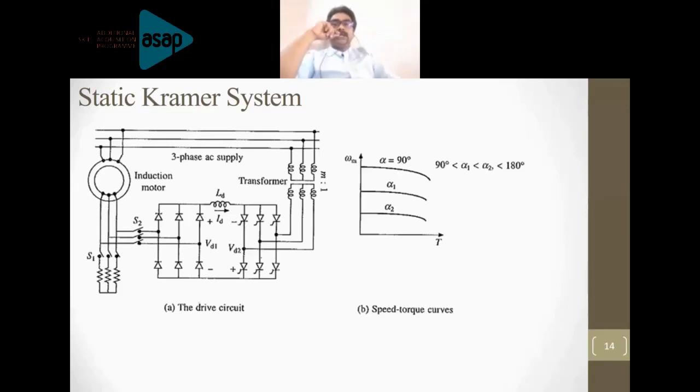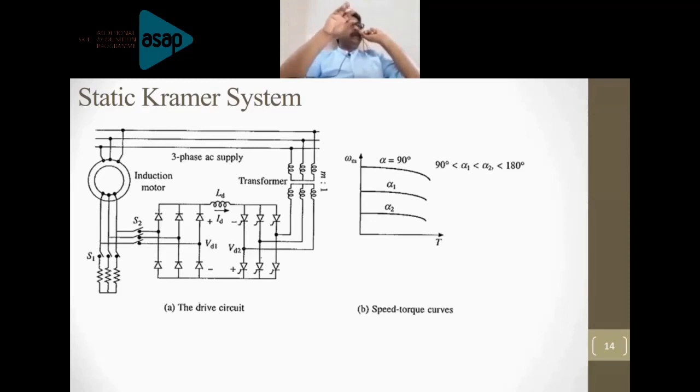The output of the uncontrolled rectifier is DC, which is VD1, and that will be supplied to the inverter circuit. The other circuit we have is the inverter circuit. The circuit will be operated with a firing angle in the range of 90 to 180 degrees, in order to make the circuit work as an inverter.